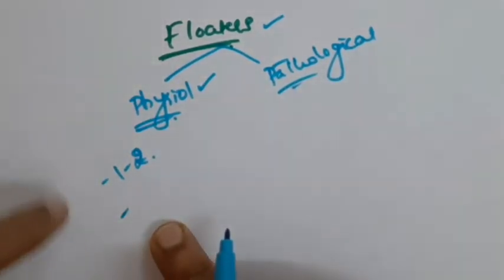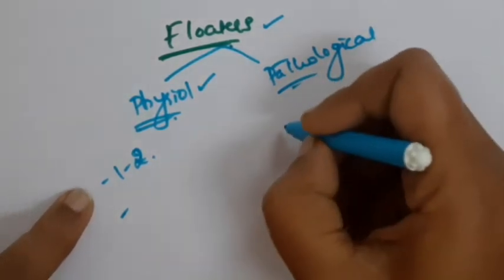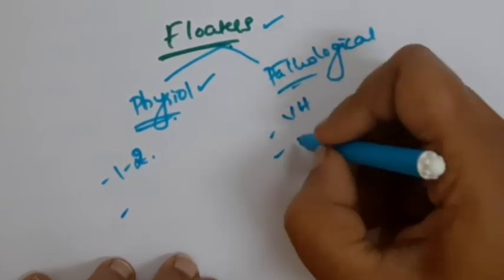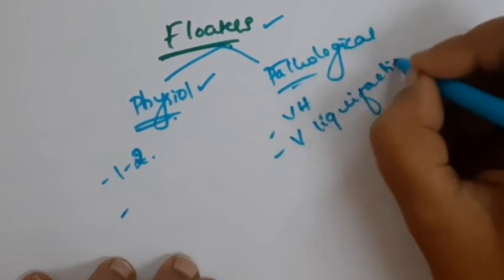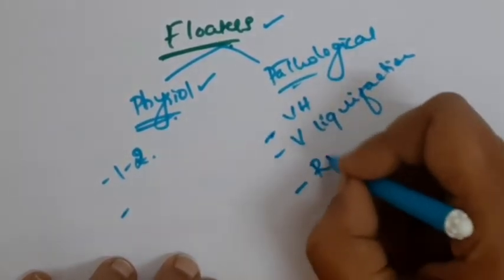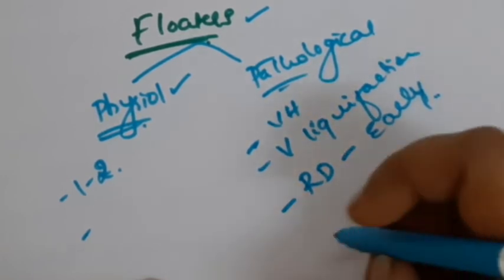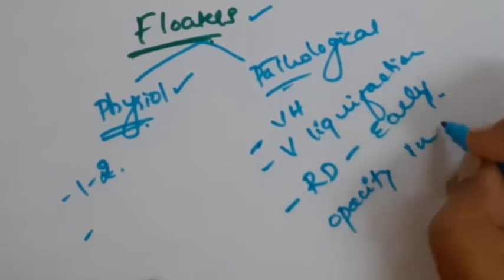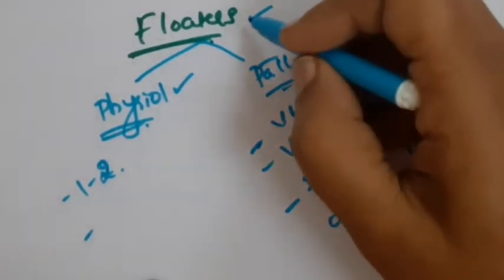If there is a sudden increase in the number of floaters, then it may indicate some pathological process behind this. So what are the pathological causes for floaters? Vitreous hemorrhage, even a very mild degree, and vitreous liquefaction. And in the early stages of retinal detachment, patients will have floaters because of pigment dispersion into the vitreous cavity. If there is any opacity in the media, that is the vitreous, it will cast a shadow on the retina, and that is perceived as floaters.